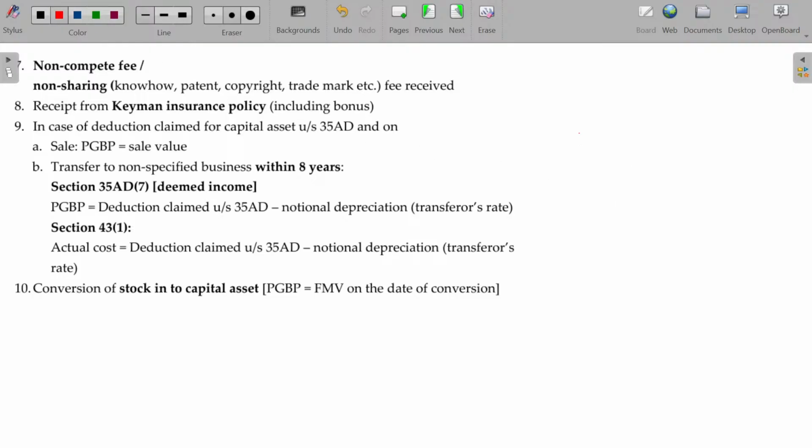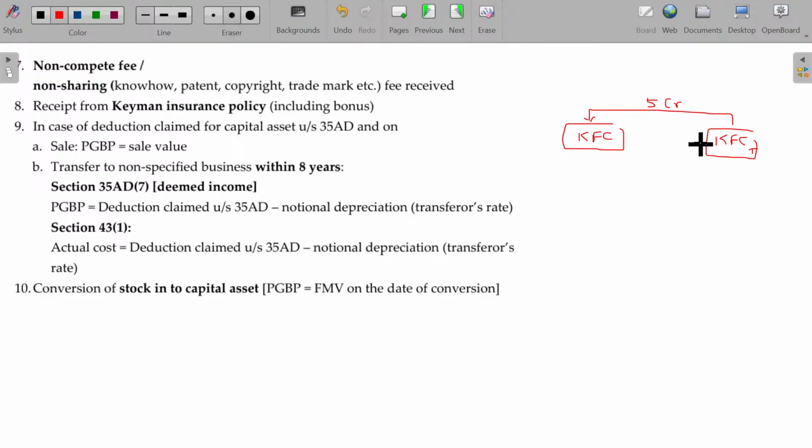Similarly, KFC or Pizza Hut, whatever it may be, there's a KFC Trichy dealer. Okay, Trichy dealer. So the KFC Trichy dealer has paid around 5 crore rupees to run the KFC restaurant in Trichy.